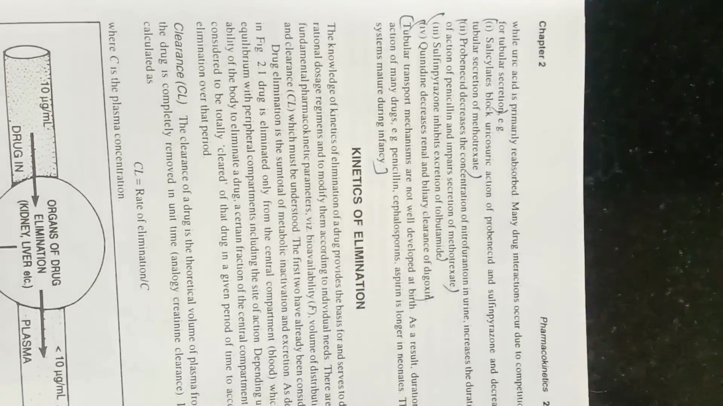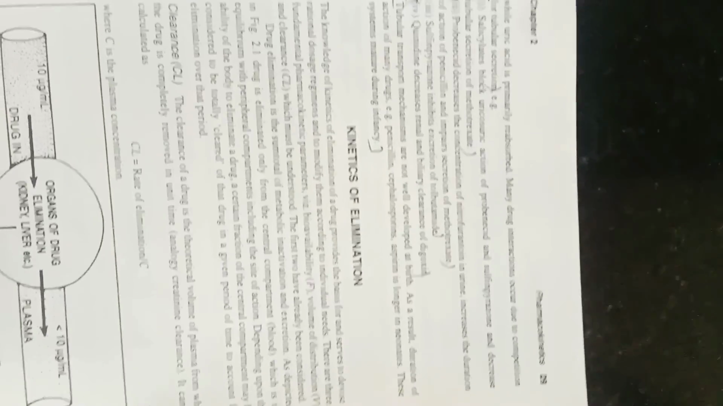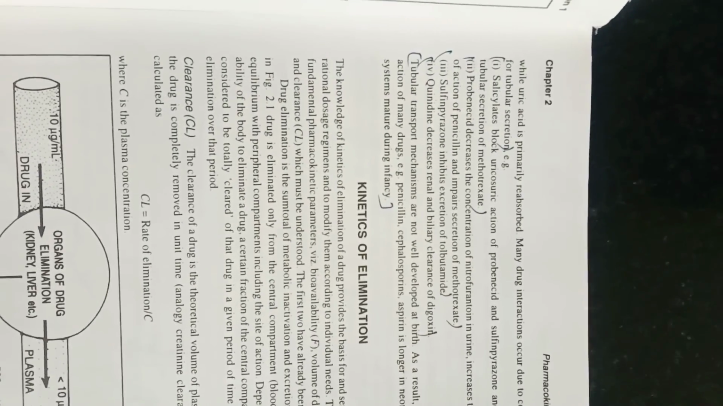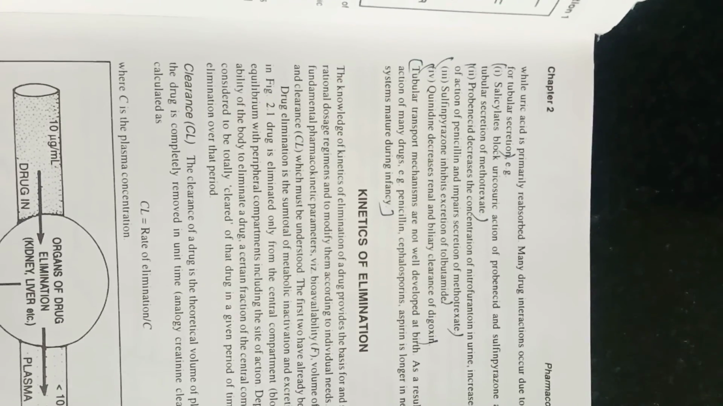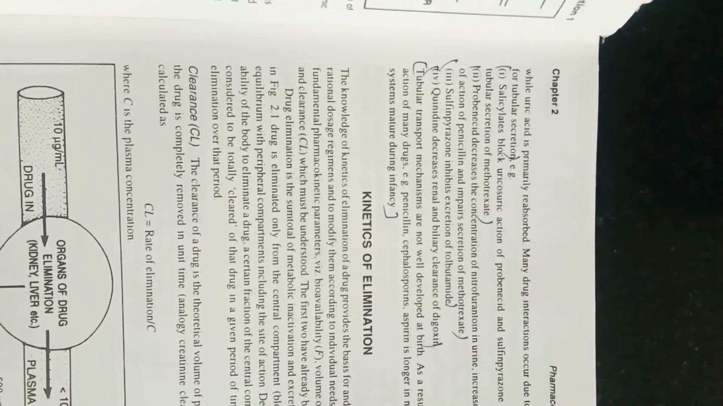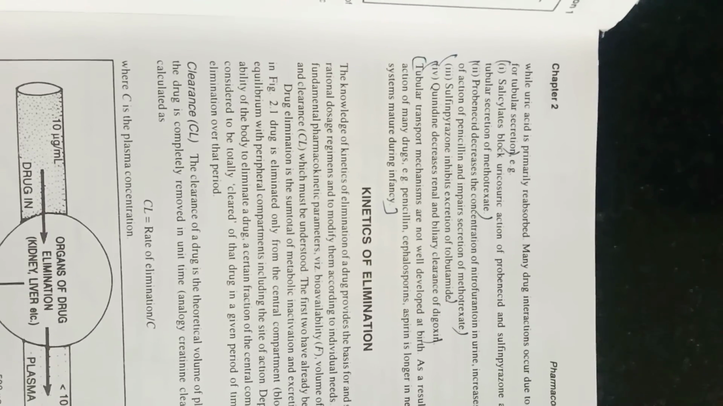Probenecid decreases the concentration of nitrofurantoin in urine, increases the duration of action of penicillin, and impairs secretion of methotrexate. Sulfinpyrazone inhibits excretion of tolbutamide. Quinidine decreases renal and biliary clearance of digoxin.